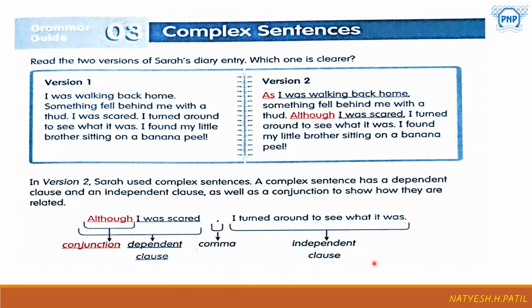Here we can easily understand what they have given in this sentence. This sentence does not depend on any other part of the sentence for its complete meaning, hence it is called an independent clause. Understood this much? I hope you have understood. If not, please let me know.